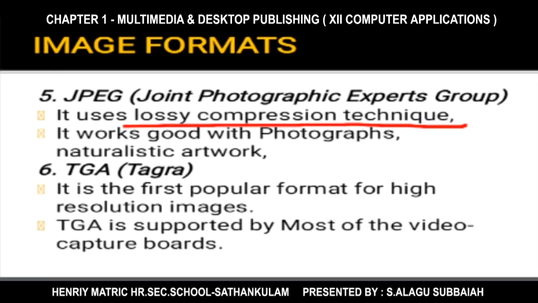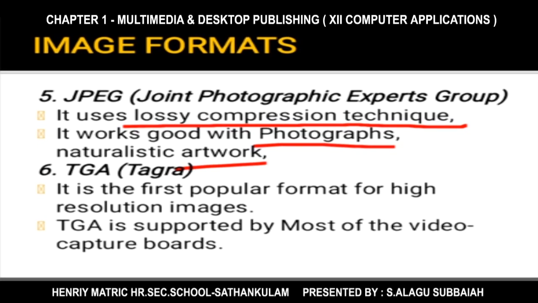It is mainly used for photographic purposes and some artwork. Next, TGA, Targa image. Targa is a popular, high resolution image, which means it has high quality, and it is mostly supported by video capturing boards or devices.